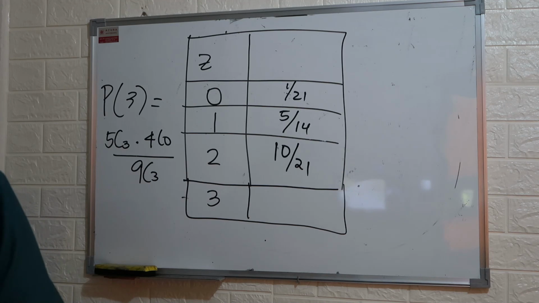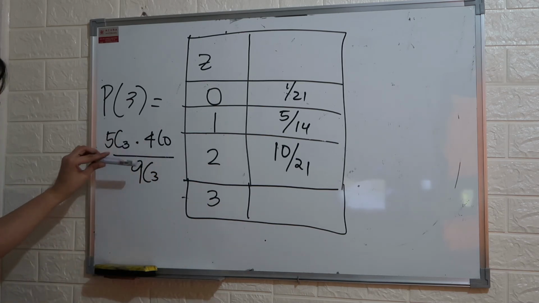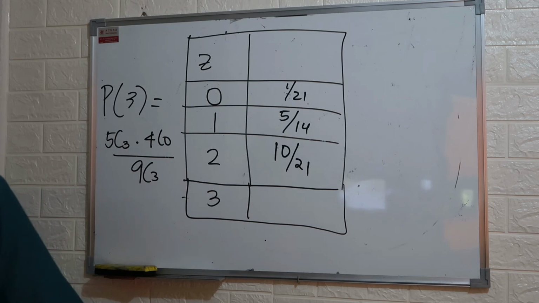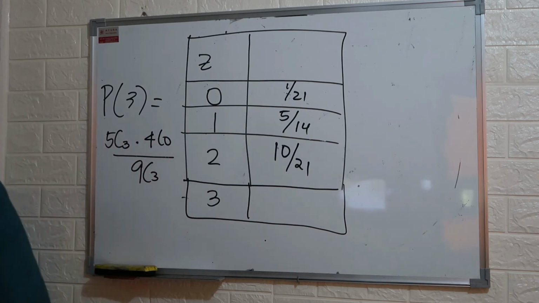Meaning, walang red. All marbles are blue. So 4 taken 0 means there's no red, divided by the total number of marbles, which is 9, and out of 9, we need to take 3, regardless kung anong kulay. So that's how we get the probability of each value.